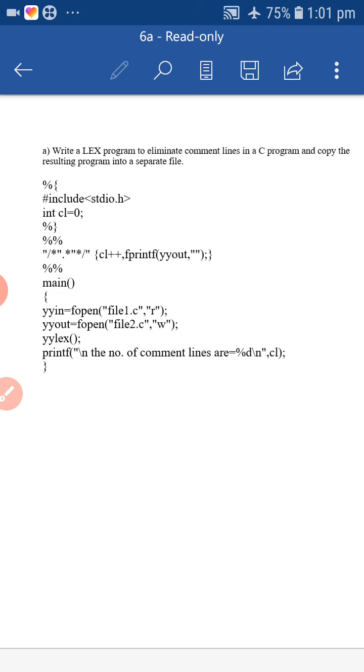After that you call the yylex function. yylex is the function that starts the analysis. After the analysis, it prints how many comment lines there were in that program, and the comment lines will be removed.